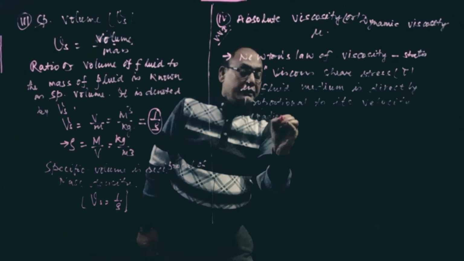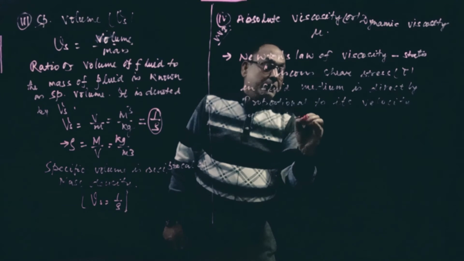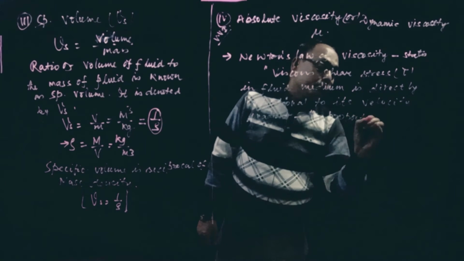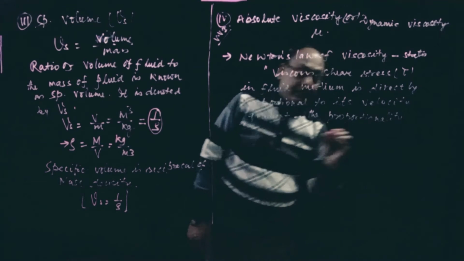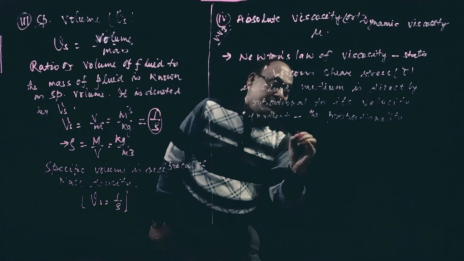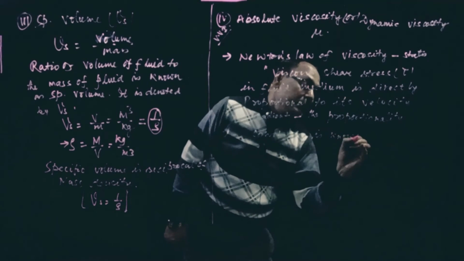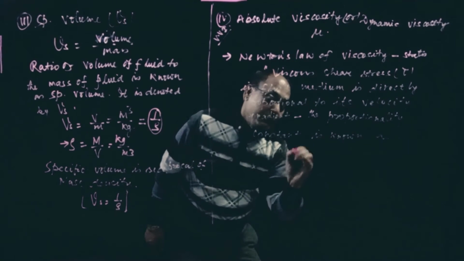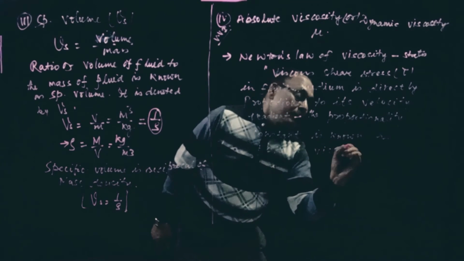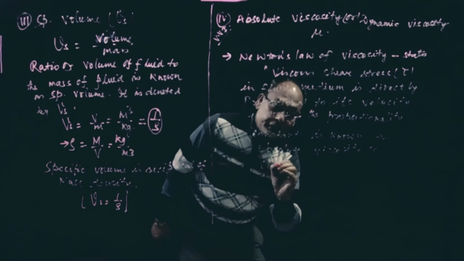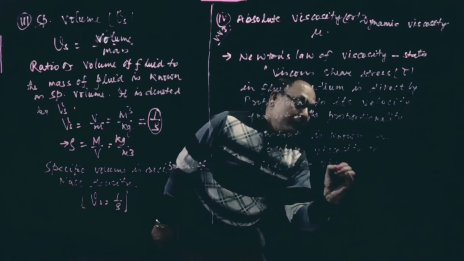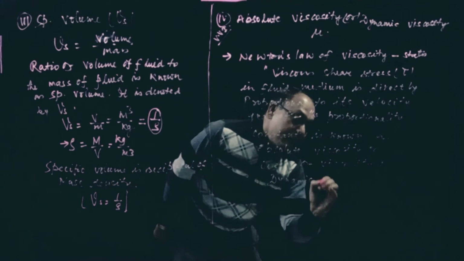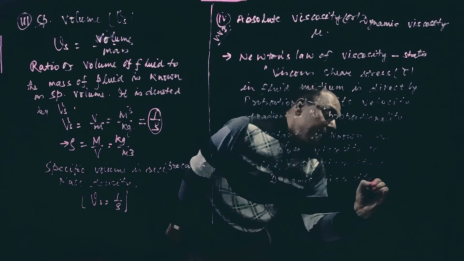The proportionality constant is known as absolute viscosity, or coefficient of viscosity, or dynamic viscosity, denoted by mu.